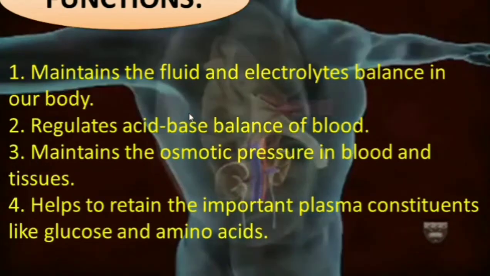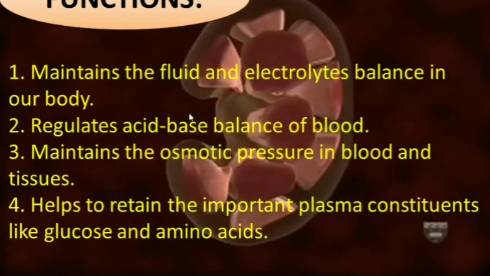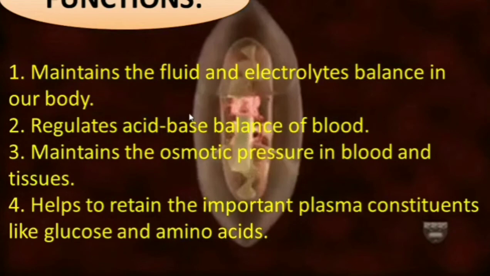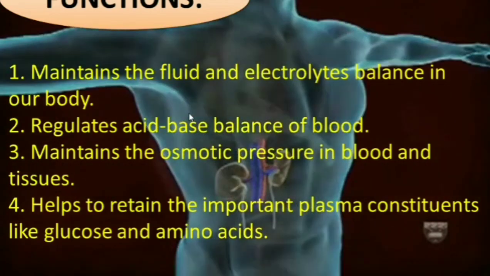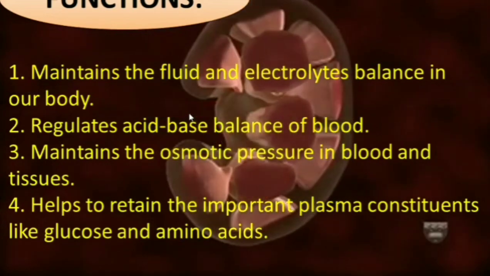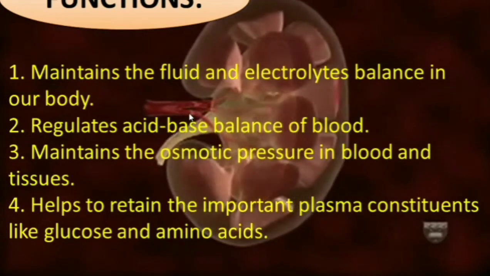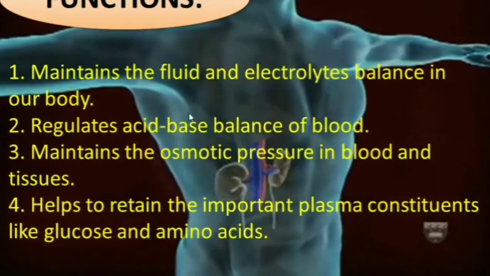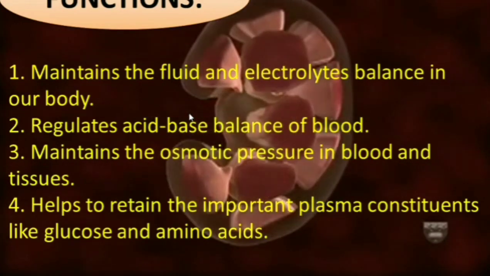Then the functions. The kidney maintains the fluid and electrolyte balance in our body. It regulates the acid-base balance of blood.